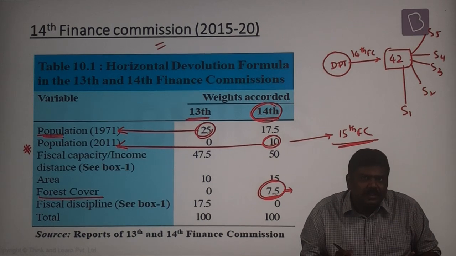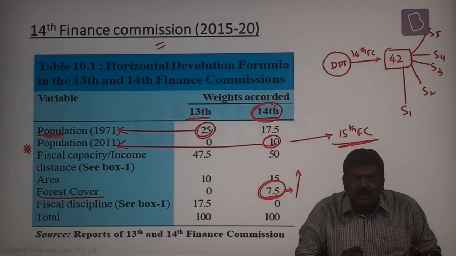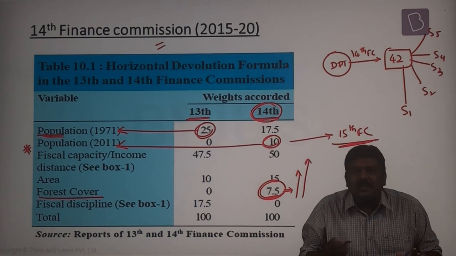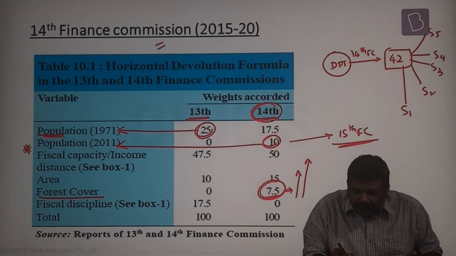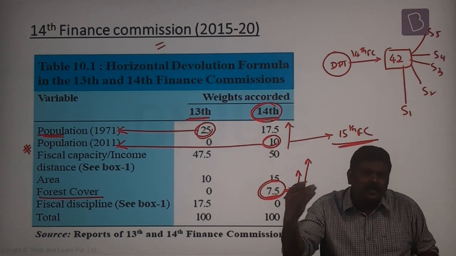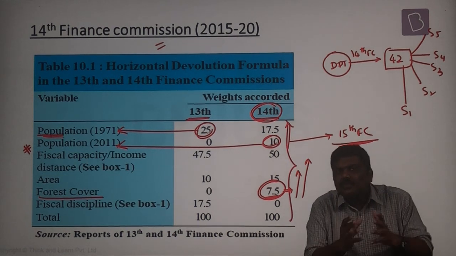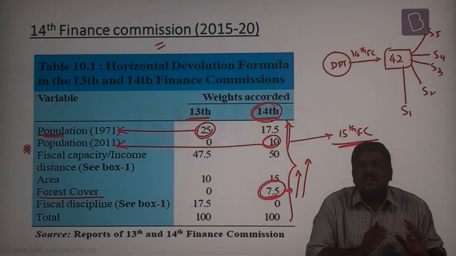It simply means that a state which has higher forest cover will also get higher allocations. And the state with higher population will also get higher allocations. So this is the way a horizontal devolution formula is recommended by the Finance Commission.